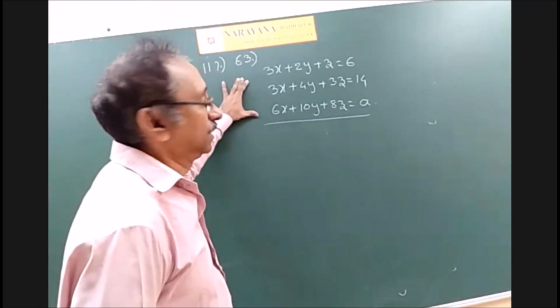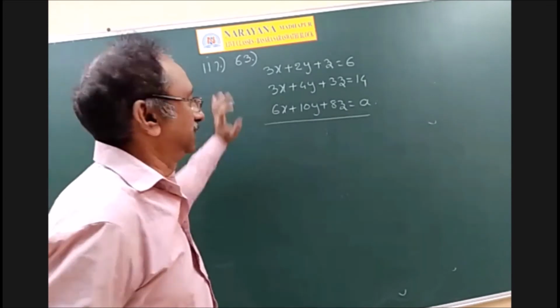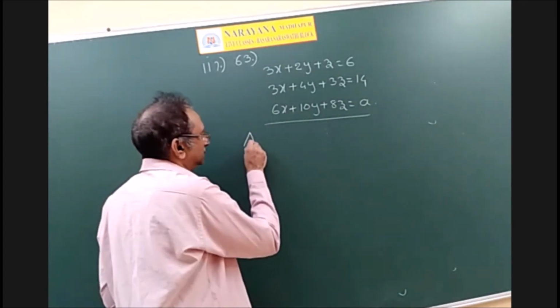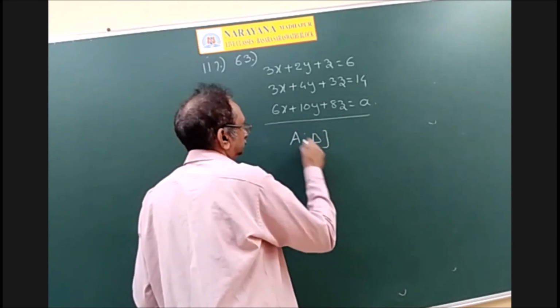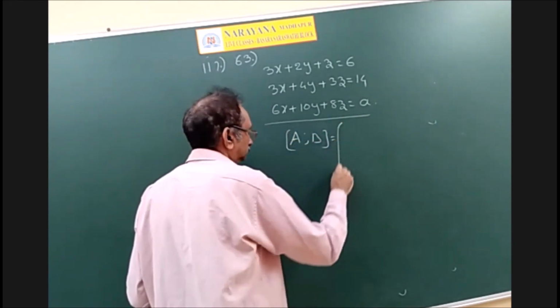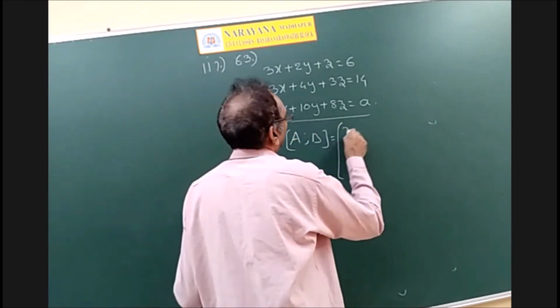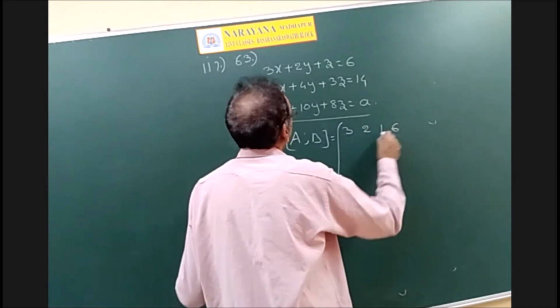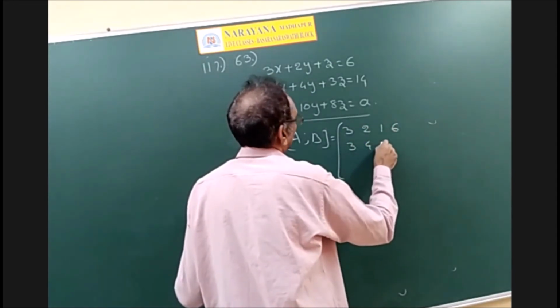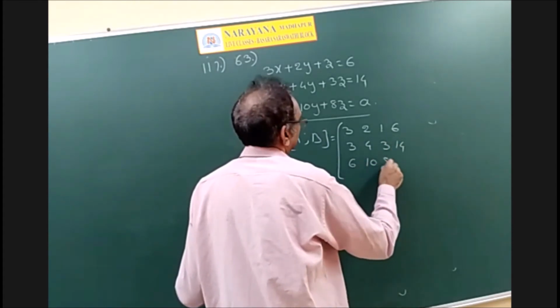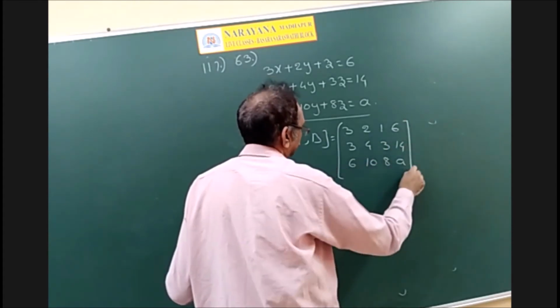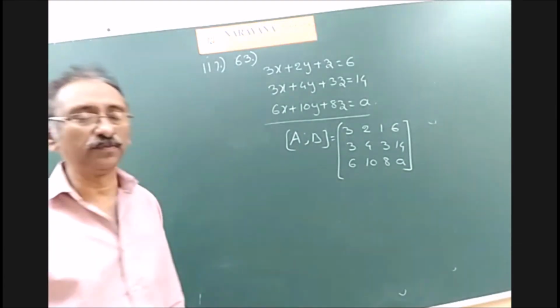For this problem, consider the augmented matrix. What is the augmented matrix? A comma B: rows 3, 2, 1, 6; 3, 4, 3, 14; 6, 10, 8, a. So this is the augmented matrix.